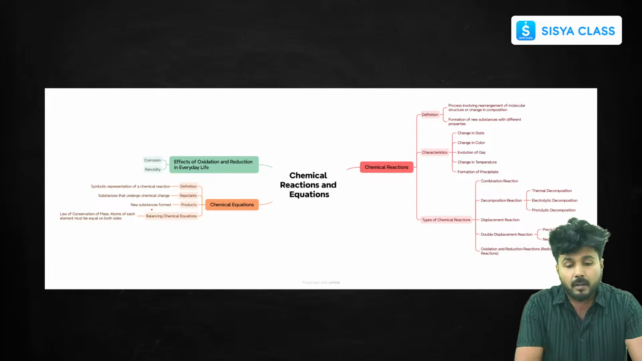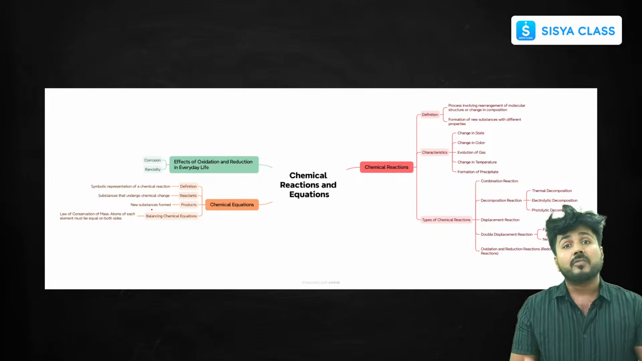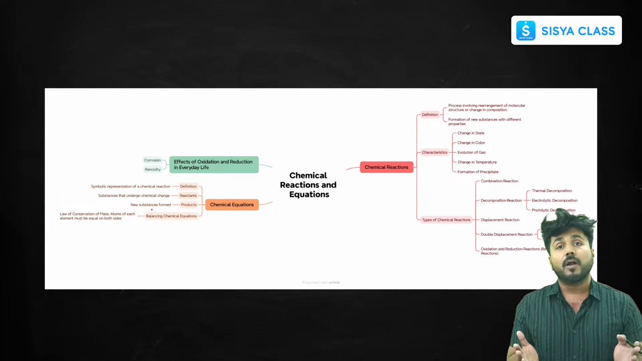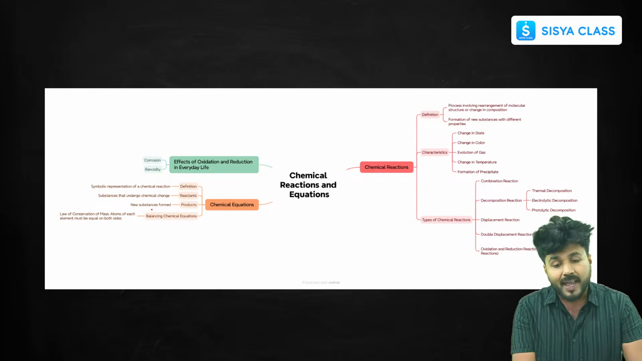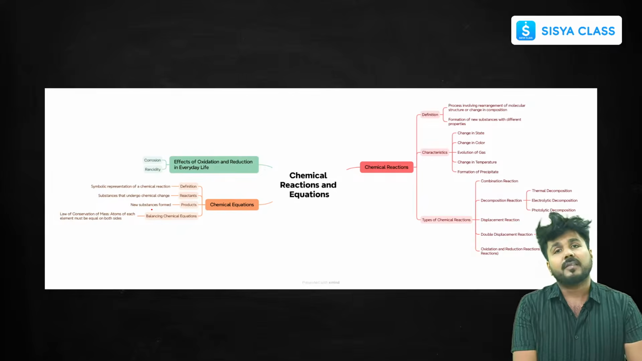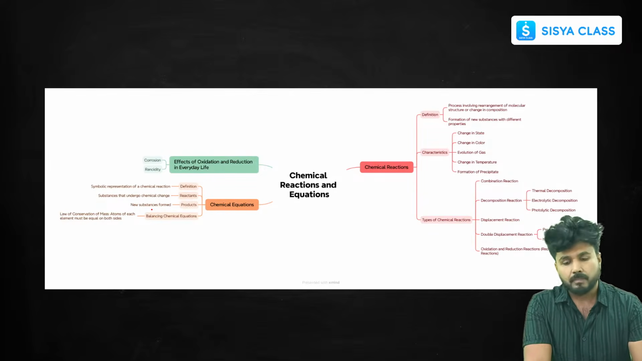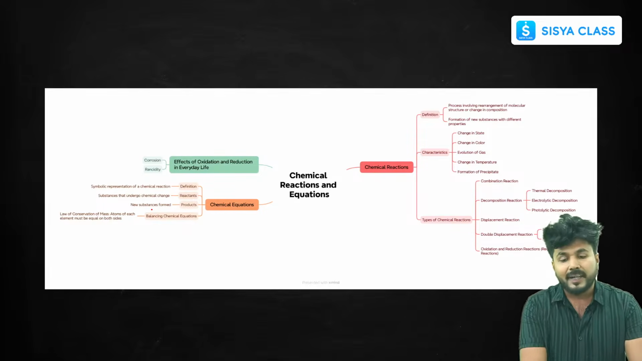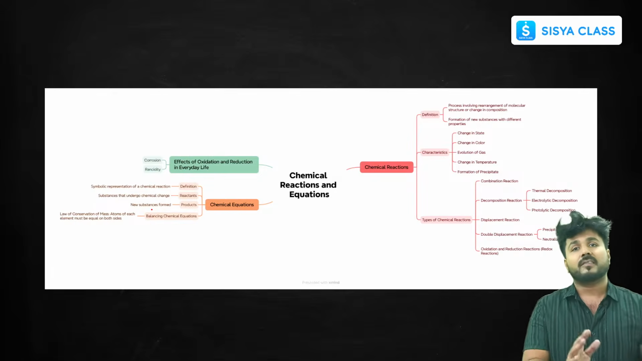Along with that, in chemical reactions, we'll define it. Then we'll see the characteristics of a chemical reaction. How will you identify whether a reaction is physical or chemical? After the characteristics, we'll discuss the types of chemical reaction. As you must already know, there are many reactions such as combination, decomposition, displacement, double displacement and redox reaction. We'll discuss them one by one.